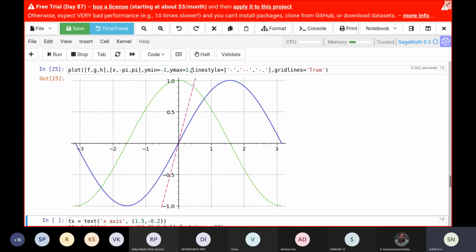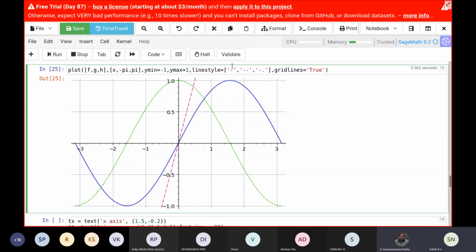Yes, sir, I'll try to do the color. Color you can do, but with this we can stop. Yes, sir, next class we can continue, for the beginning 10 to 20 minutes on the plotting itself.